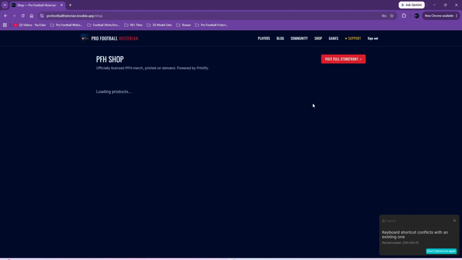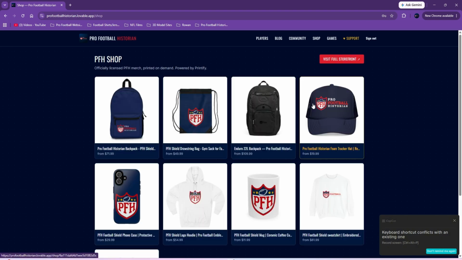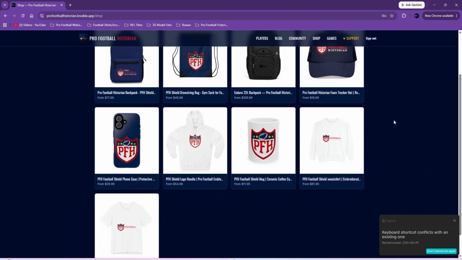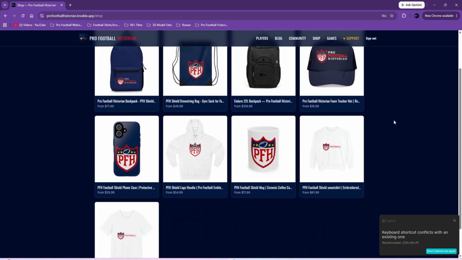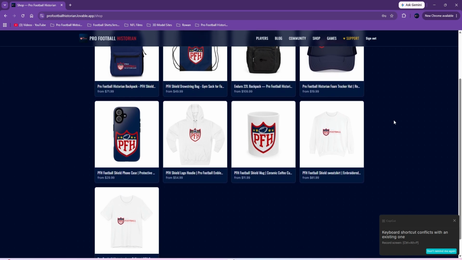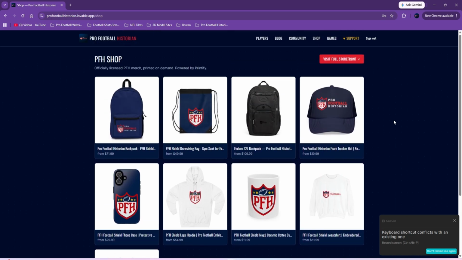Then we get a shop. This is just a way to support me. Like, I don't sell any memberships or anything like that, especially right now. That's not my plan. And maybe in the future that might be a thing, but right now I'm just trying to get people to use the site, and any person that wants to buy anything or donate, that's their choice. I'm not asking for it. But again, any help would be appreciated.